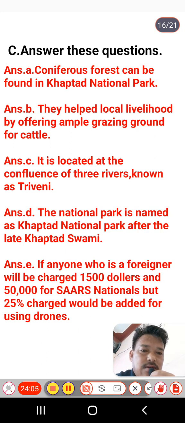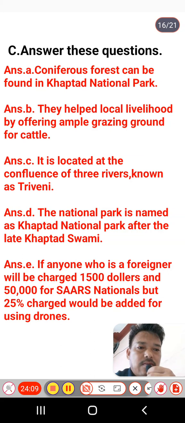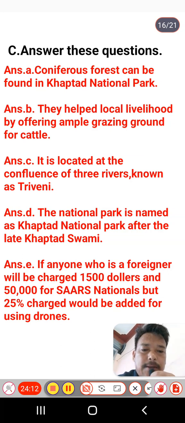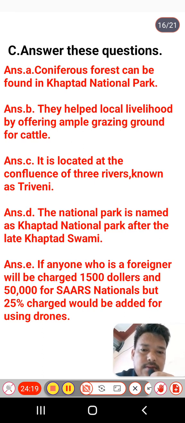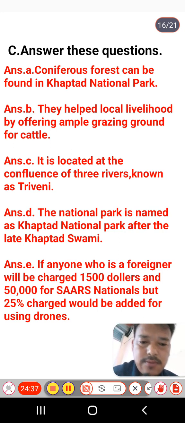E number is, if anyone is interested in shooting a film in the national park, how much money does she or he have to pay? So now here's the answer, students. If anyone is a foreigner, they will be charged $15, and nationals will be charged 50,000, but a 50,000 charge would be added for using a tuner. So I have to write the answer of E number, students. Let's find out the answer of E number.